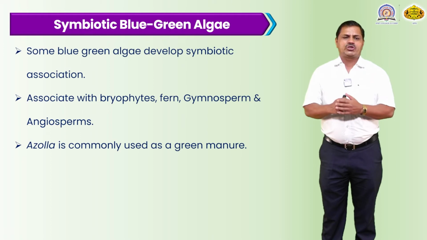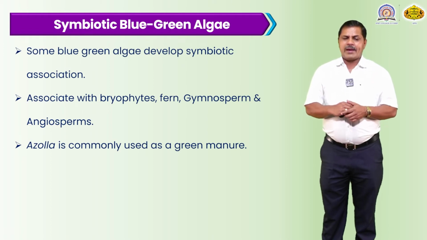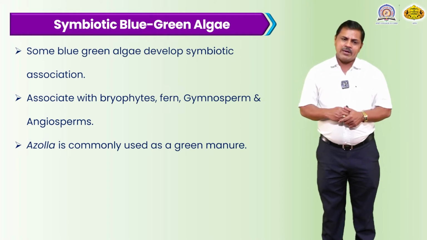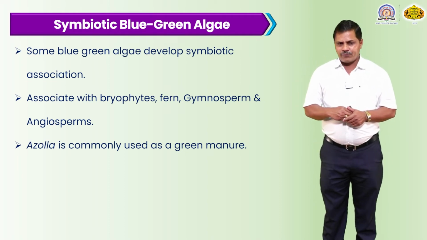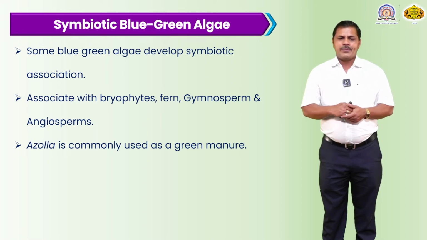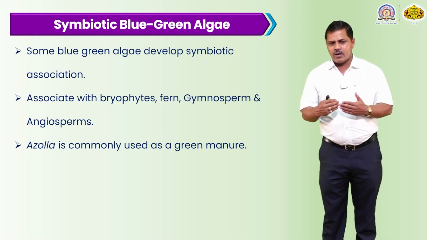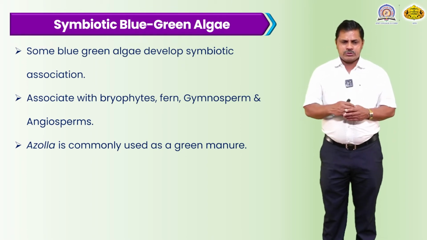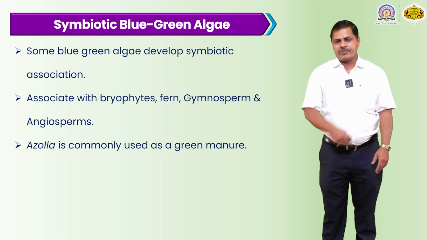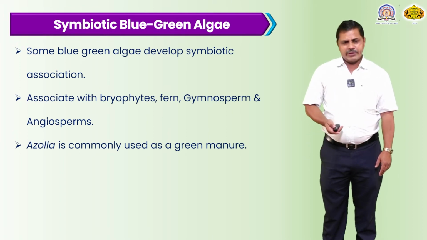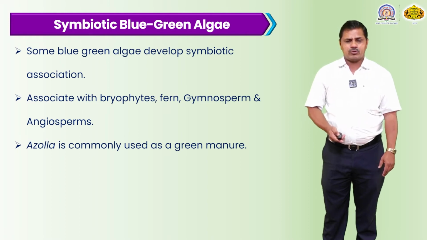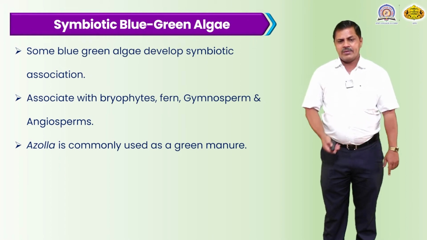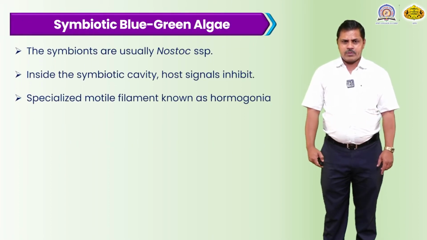There is a formation of a cavity in the azolla, and this cavity is developed by the Anabaena colony, which is very useful and beneficial for converting gaseous nitrogen into liquid form. This symbiotic association between azolla and Anabaena, called Anabaena azollae, is used as a green manure. You are well aware of green manure: there is no side effect on the soil, the atmosphere, the water, or the plants. It is very useful and beneficial.